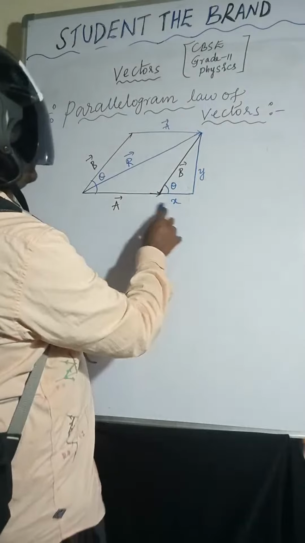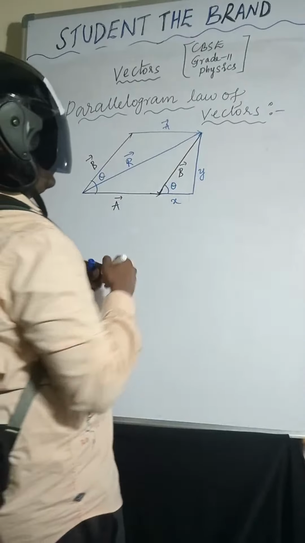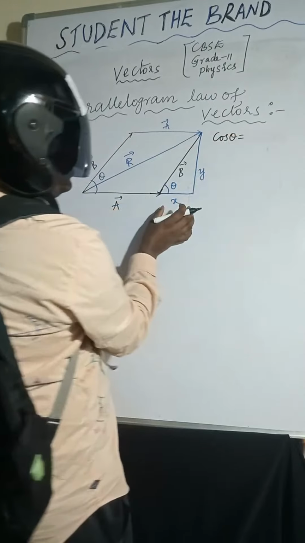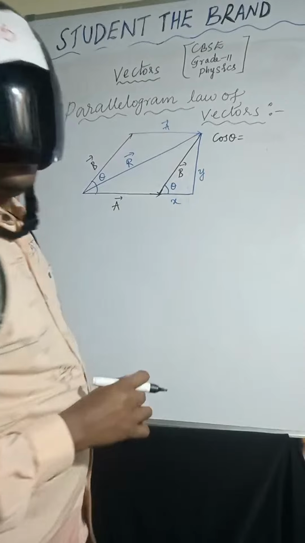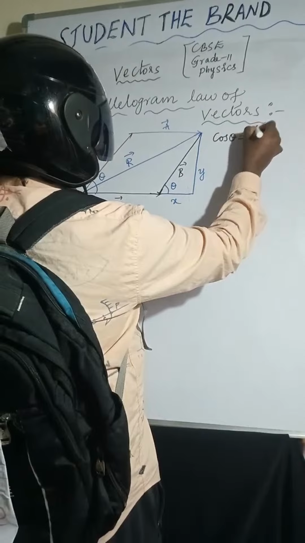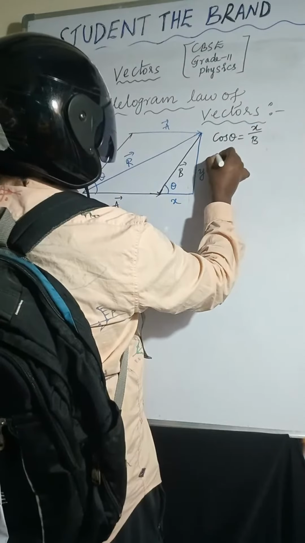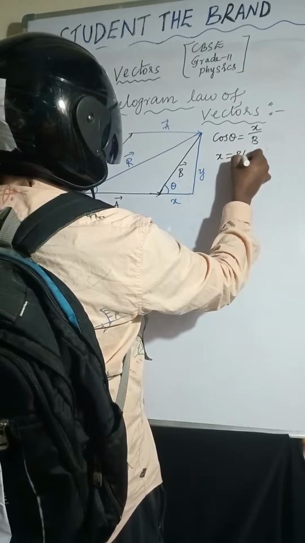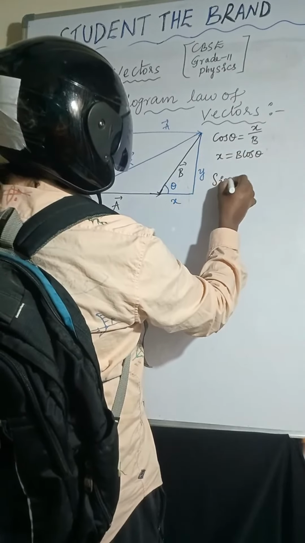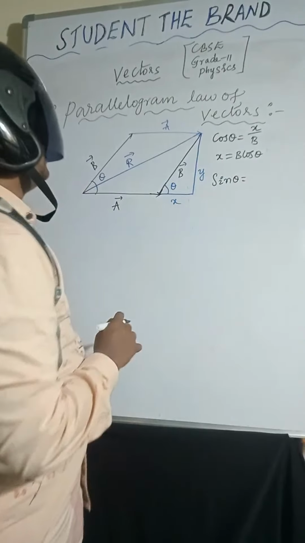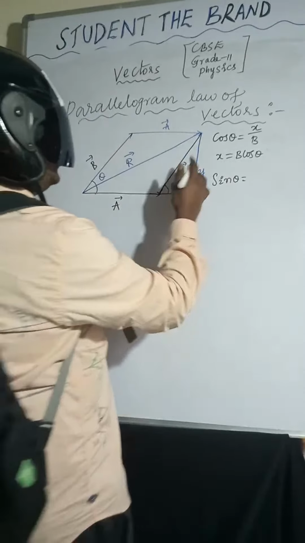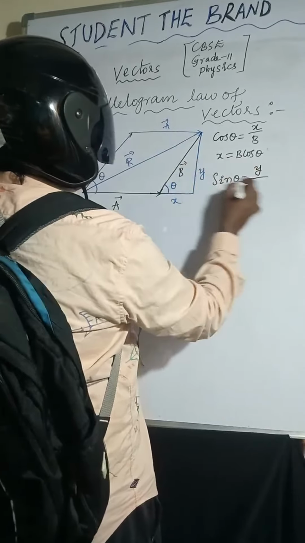If you take this right angle triangle, cos theta equals adjacent side by hypotenuse, that is x by b. So x equals b cos theta. Coming to y, sin theta equals opposite side by hypotenuse, where the opposite side is y and the hypotenuse is b.